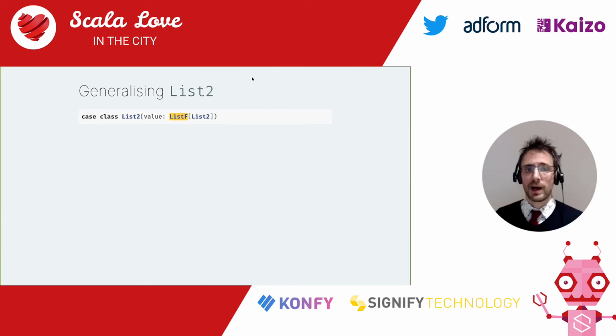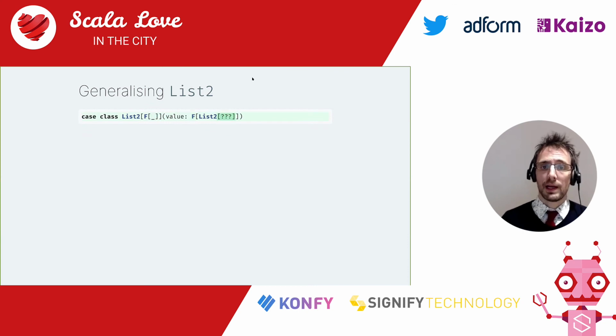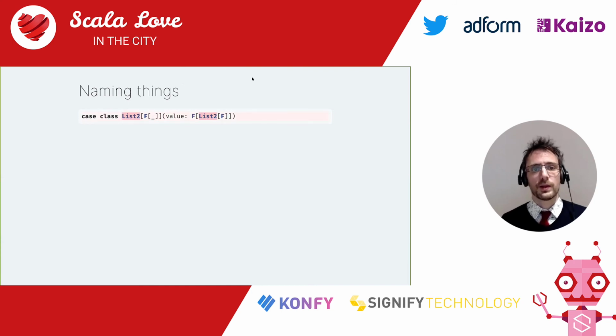We don't need to know anything about listf, aside from the fact that it's a pattern functor. So let's make that into a type constructor. Listf, of course, now becomes f. And list2 has a type parameter, so we need to add the type parameter. That is f. And we have our list2 here, which we're going to rename because, since it applies to any recursive data type, it's not a list2.